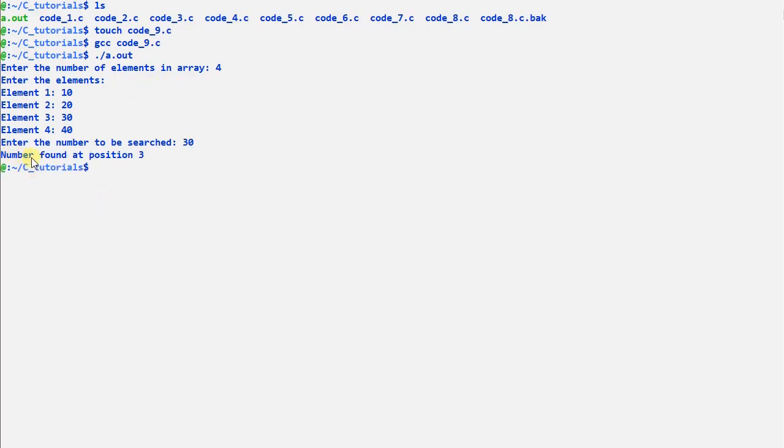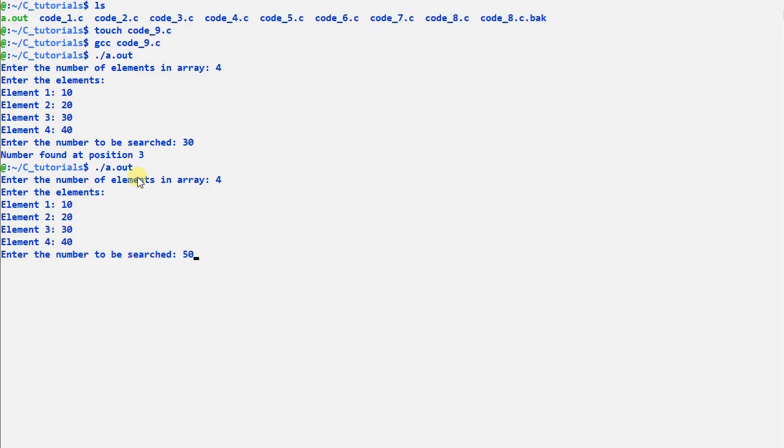Here it shows that the number is found at position 3. That's good. We'll give another number which is not in the array. Again the array is 10, 20, 30 and 40, and we are going to search for 50. That also gives the output number not found in the array.